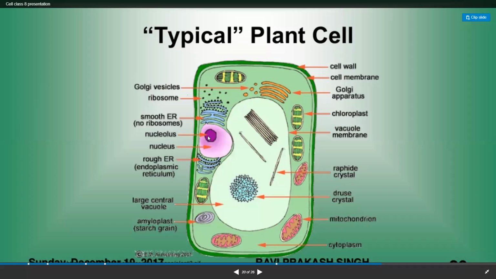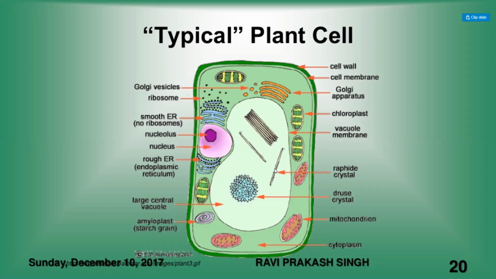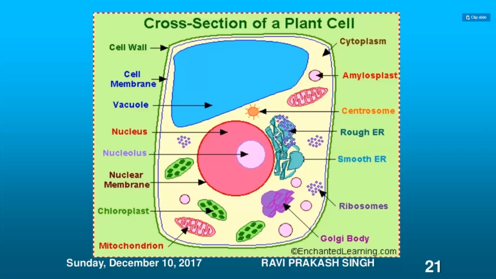You can see here nucleolus, nucleus, a large vacuole, starch grains, a chloroplast, plastids, and the vacuole membrane called tonoplast, mitochondria, and cytoplasm. This is a very neat diagram of a plant cell with its components. Inside the vacuole, you can sometimes see a raphide crystal, which is a secondary metabolite, a druse crystal. Different types of crystals can be present, which can act as a skeletal part of the cell.